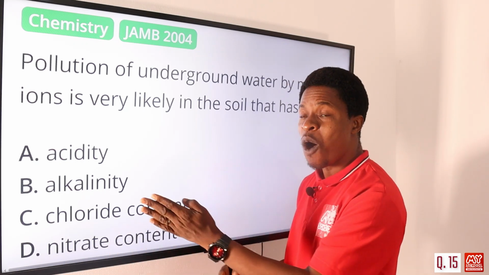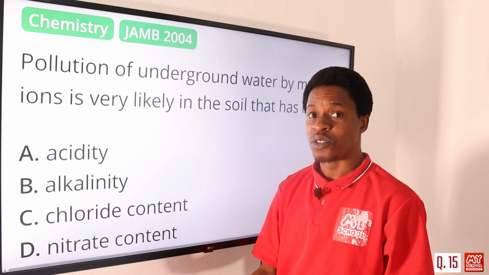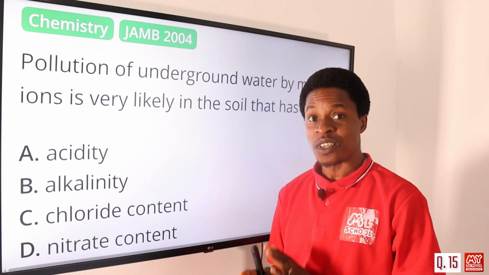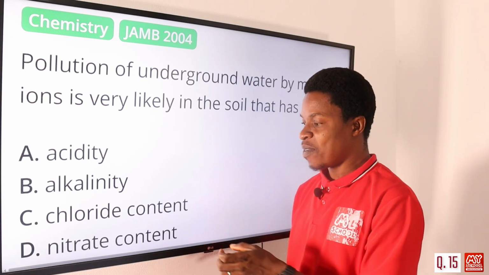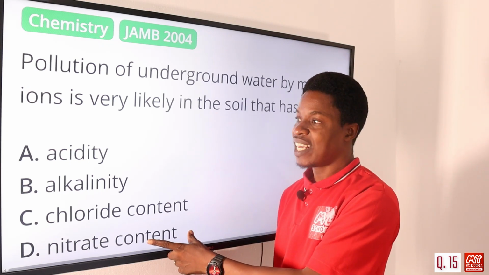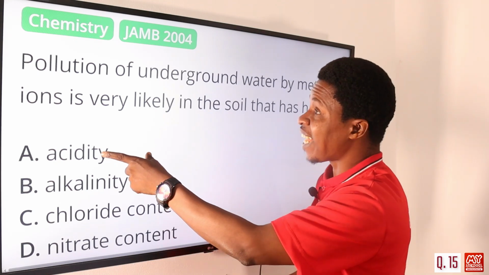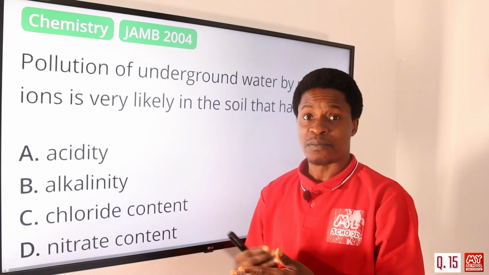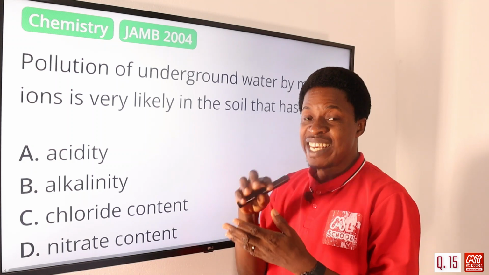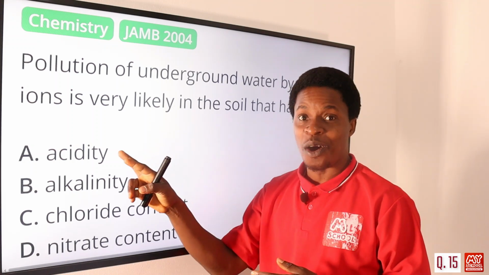All nitrate ions usually will dissolve in water, so that might be one of the points we might be looking at. And then acidity has to do with metal ions that are dissolved, that are liberated eventually in the water.